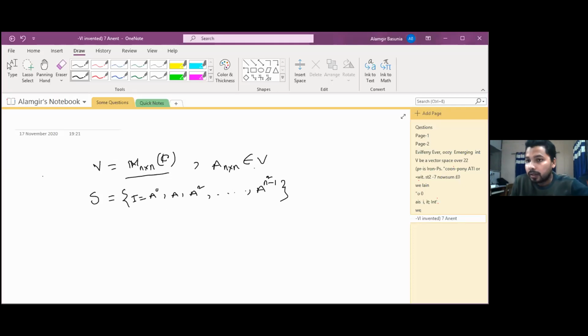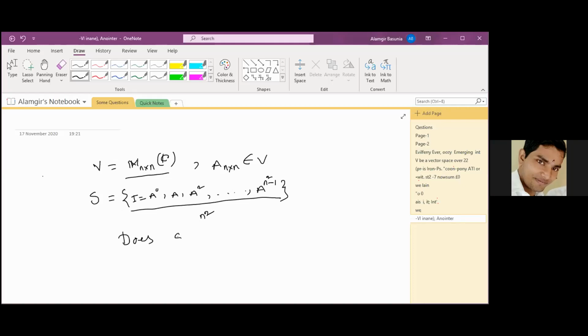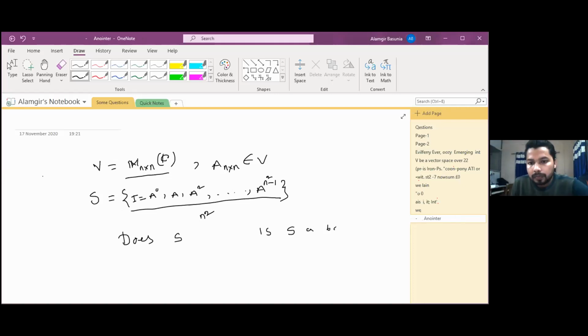Now A is any element of that V, and S is another set, the powers of A up to n square minus 1. Actually here the total number of elements is n square. Okay, now the question is, is S a basis of V over C?